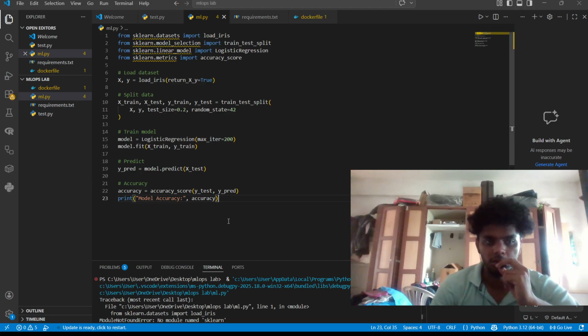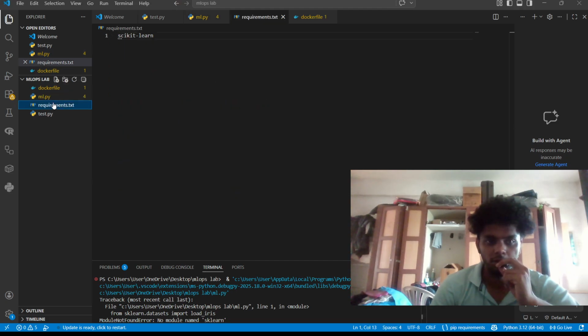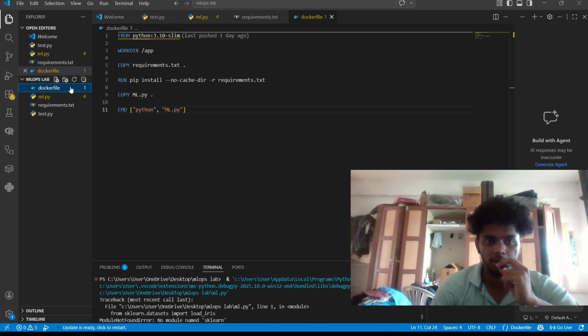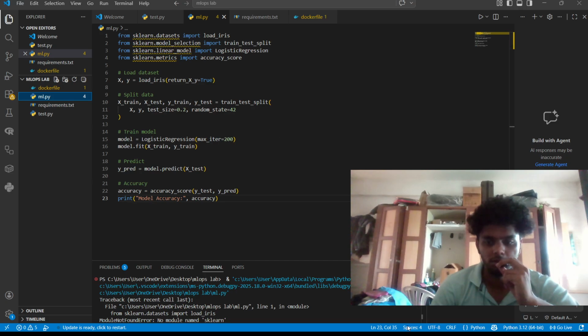The next is the requirements.txt. Using scikit-learn, you are importing scikit-learn. The next is the Dockerfile. So this is the third experiment. Thank you.